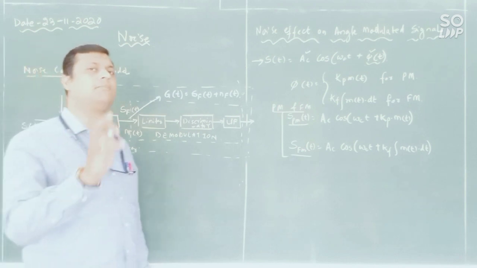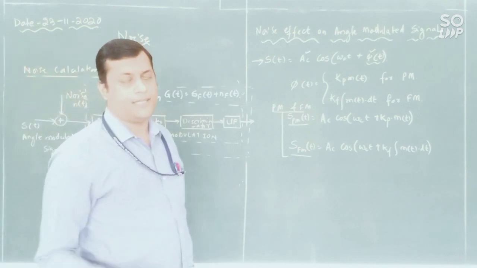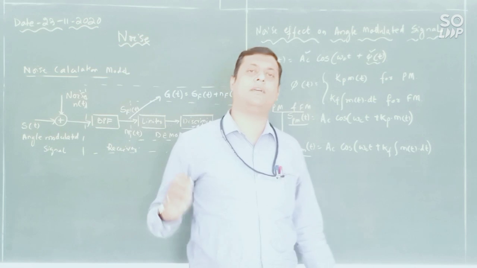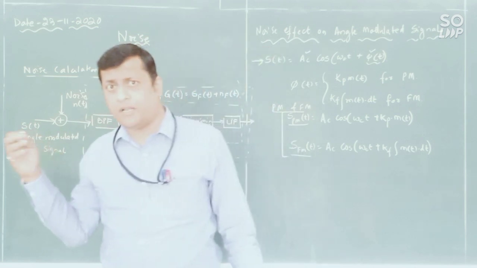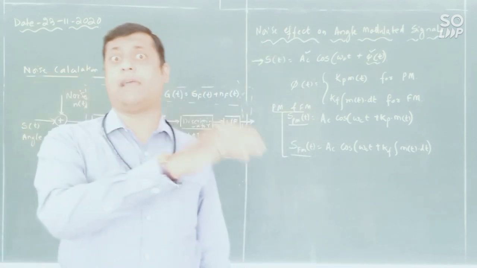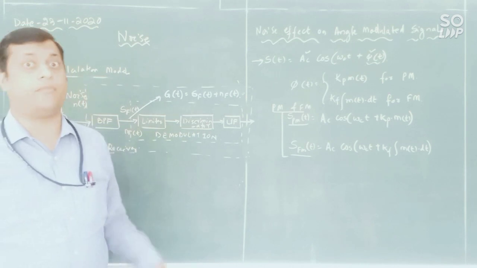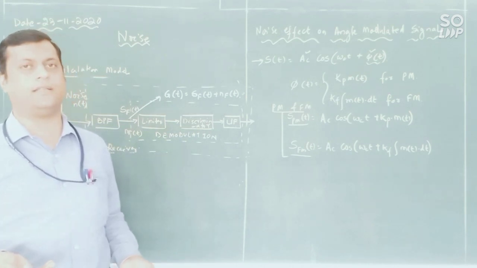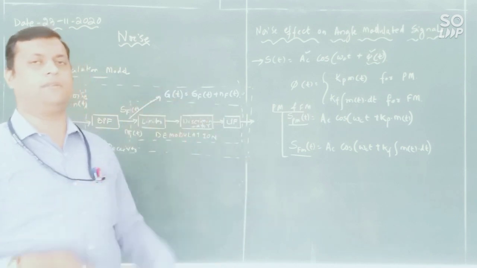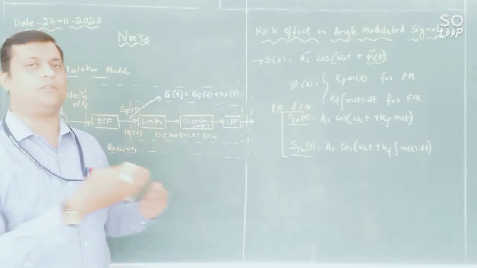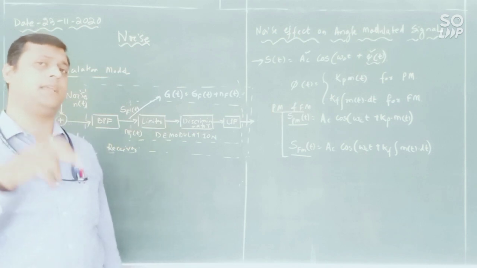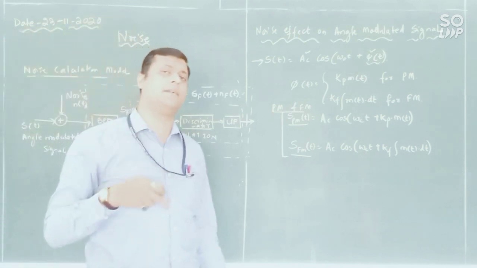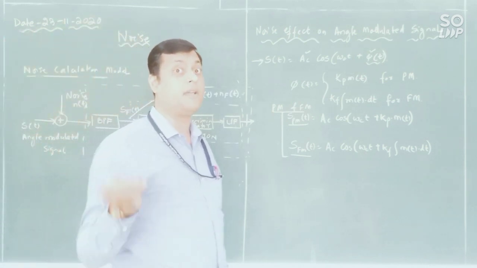This discriminator plays a vital role. What will it do? It will convert the frequency variation into amplitude variation. Once this frequency variation is converted into amplitude variation, followed by an envelope detector, you can extract your modulating signal. That we have seen in our frequency discriminator circuit for demodulation of the FM signal.